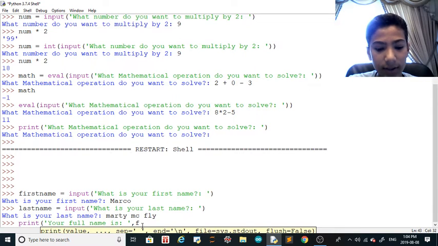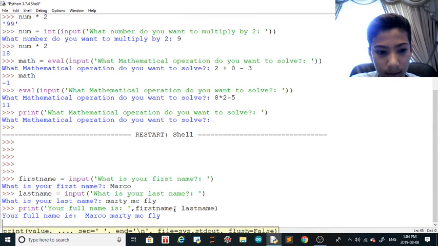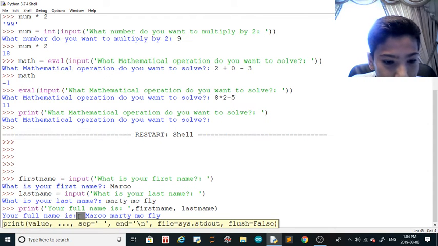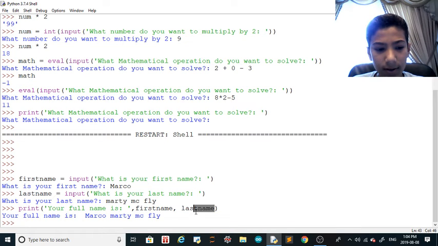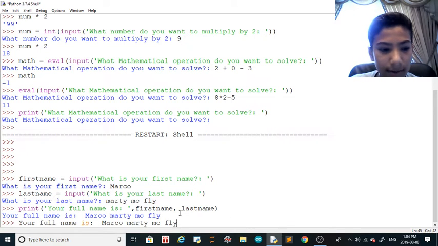The variable is first name, and then I could put last name. Close this. Your full name is Marco Marty McFly. All right. So why are there two spaces here?